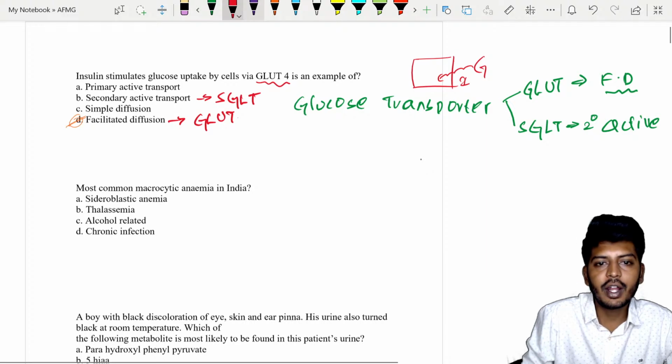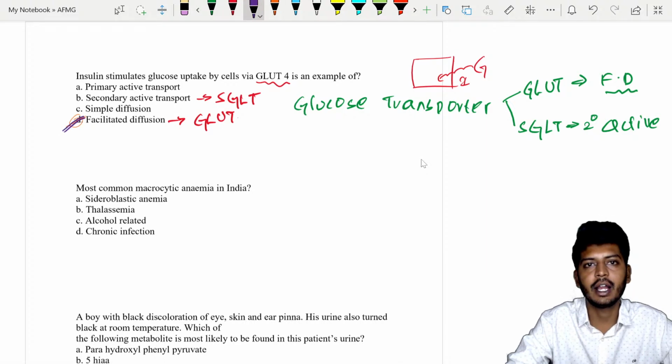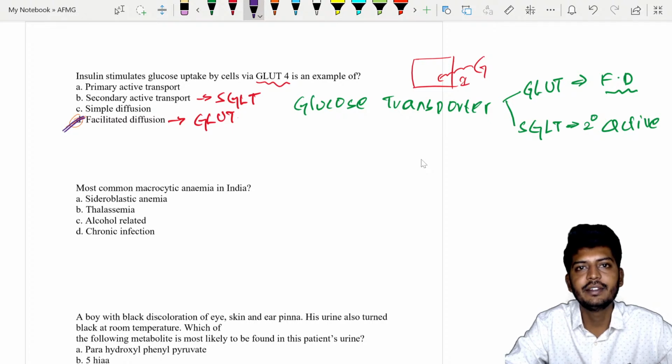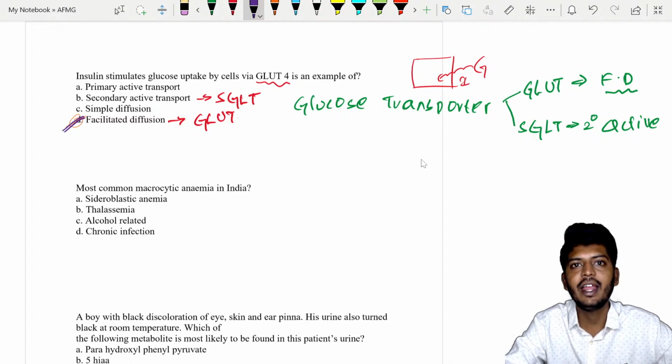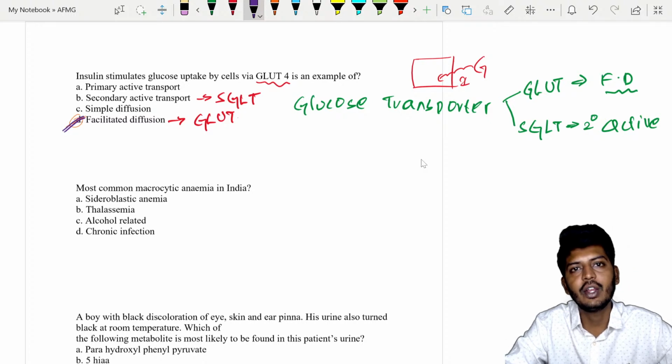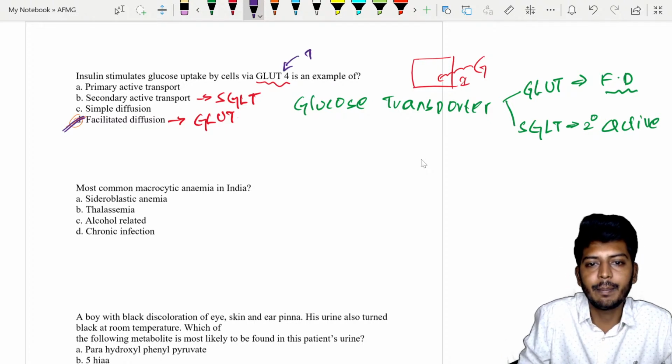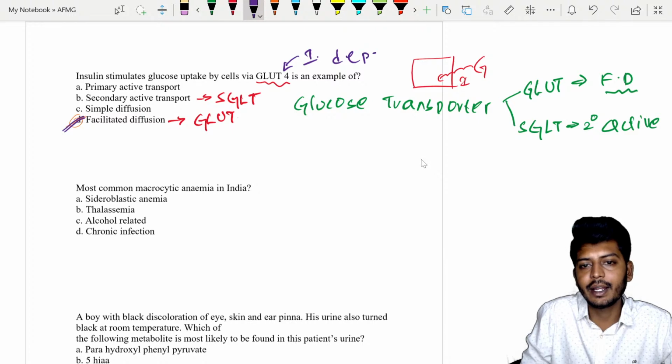Now among these, the answer is D. We have glucose transporter 1, located in the brain and RBC. Glucose transporter 2 is located in your pancreas. Glucose transporter 3 is located on the neurons. Glucose transporter 4 is located in the adipose tissue, skeletal muscle, and as well as liver. And glucose transporter 4 is insulin dependent.